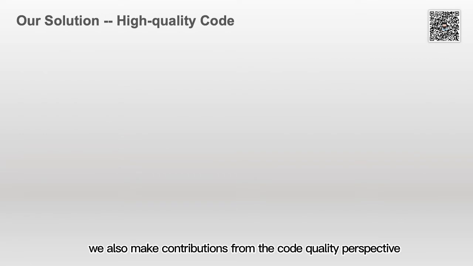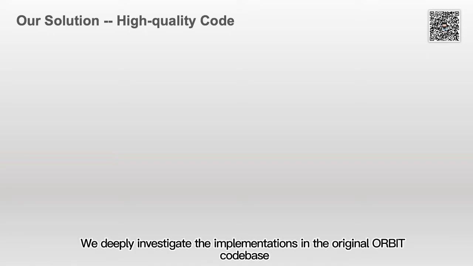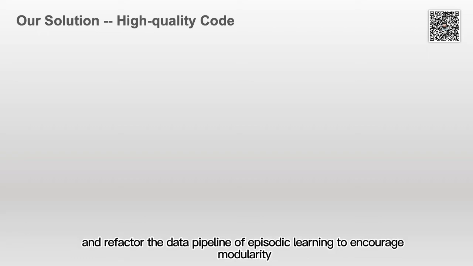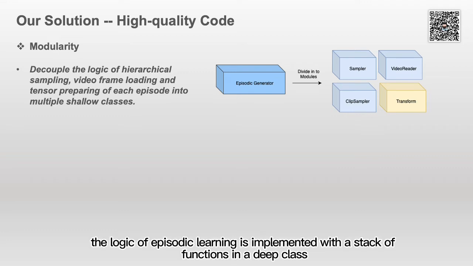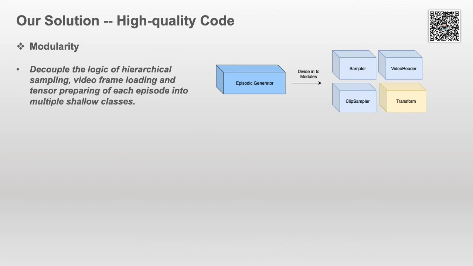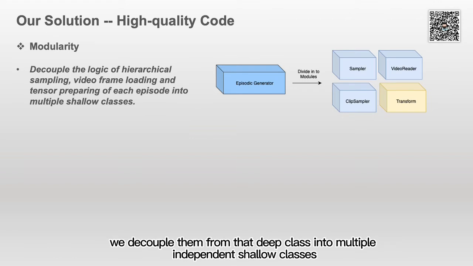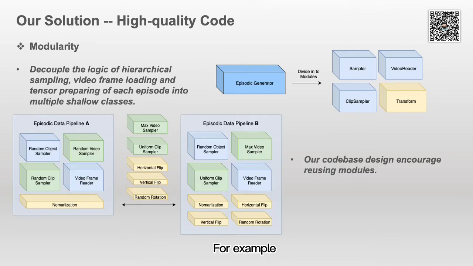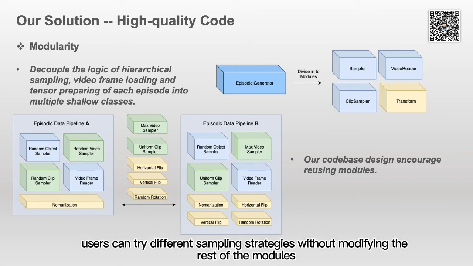Besides our novel algorithm design, we also make contributions from the code quality perspective. We deeply investigate the implementation in the original ORBIT codebase and refactor the data pipeline of episodic learning to encourage modularity, compatibility, and high performance. Firstly, in the original codebase, the logic of episodic learning is implemented with a stack of functions in a deep class. To encourage modules to be reusable and replaceable, we decouple them from that deep class into multiple independent shallow classes. For example, with a low coupling codebase, users can try different sampling strategies without modifying the rest of the modules.